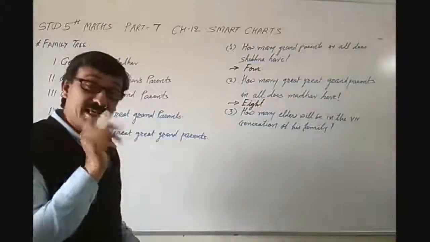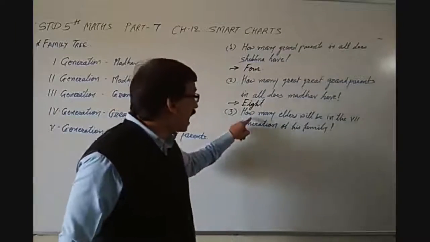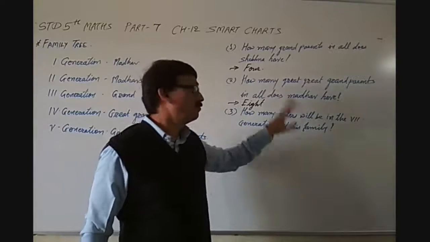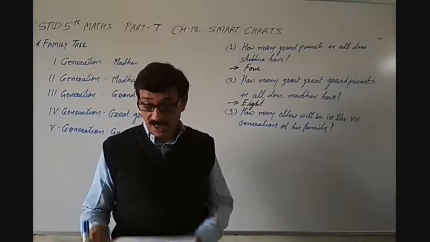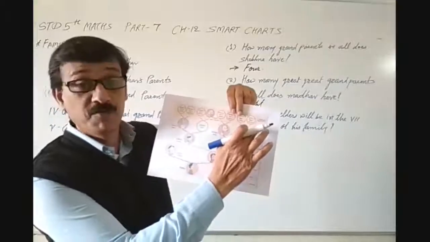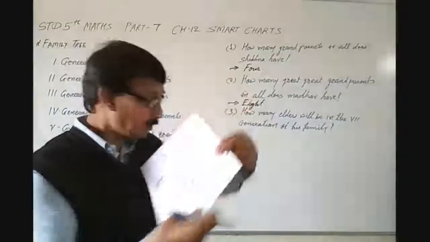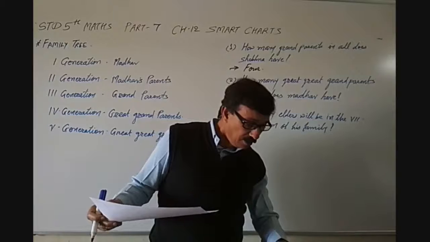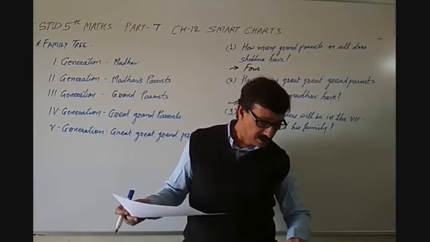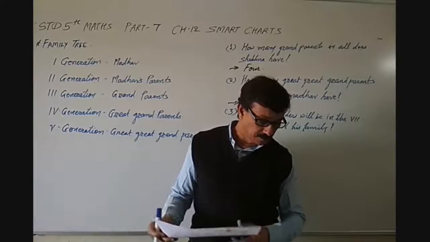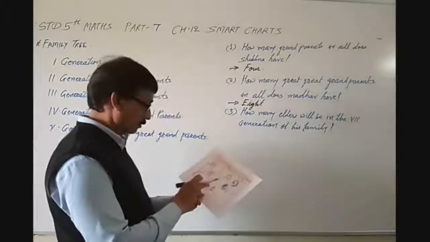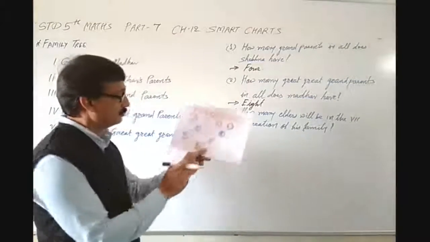Okay. Then after the next question, how many elders will be in the 7th generation of his family? Now we can see this is 5th generation. So elders in 4th generation, one, two, three, four.